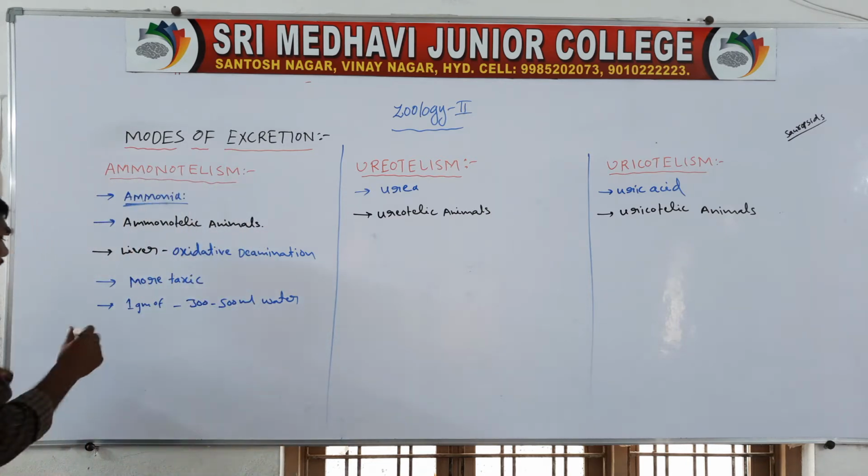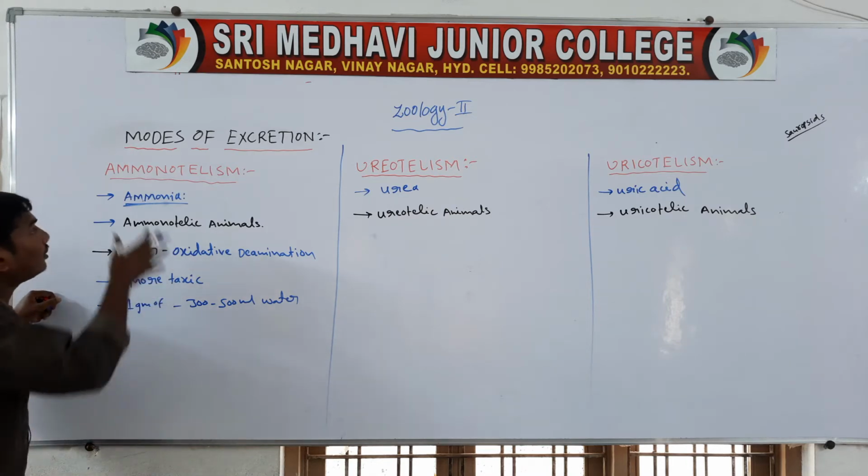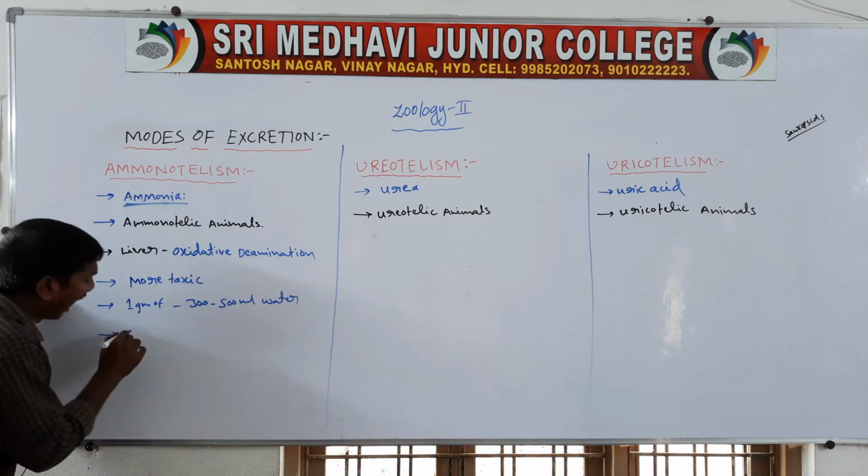Next, ammonia-excreting animals are majorly aquatic animals.